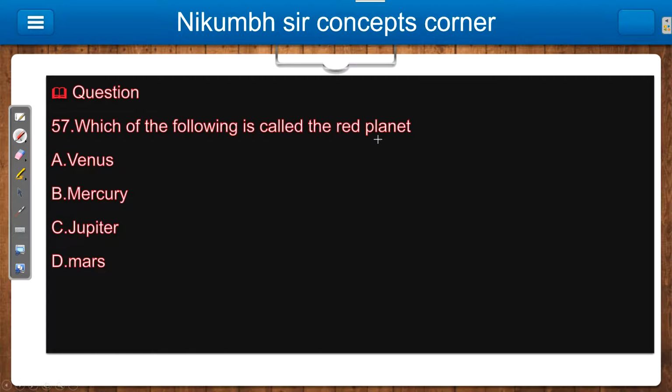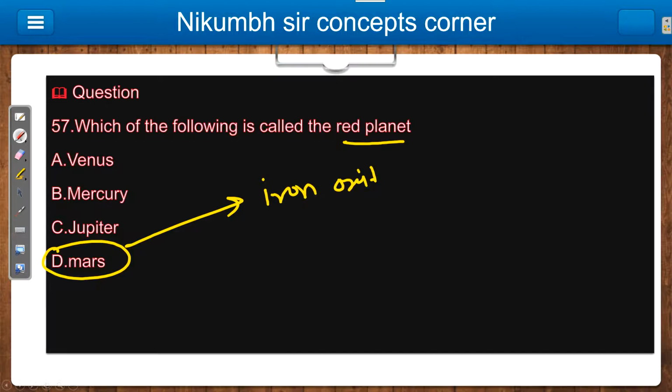Which of the following is called the red planet? Venus, Mercury, Jupiter, Mars. Okay, so here the answer is Mars. Now, two important points about Mars. Why is it called the red planet? Basically, because it has an iron oxide layer. Because of this iron oxide, when we see it, it seems red to us.